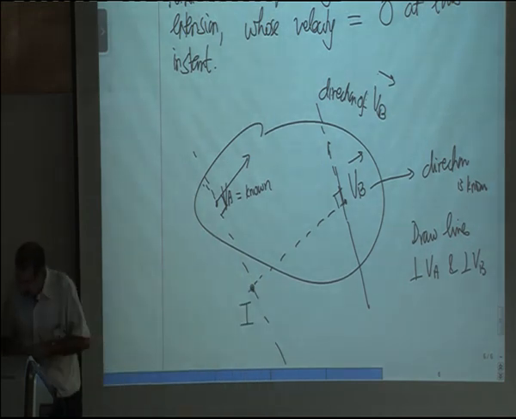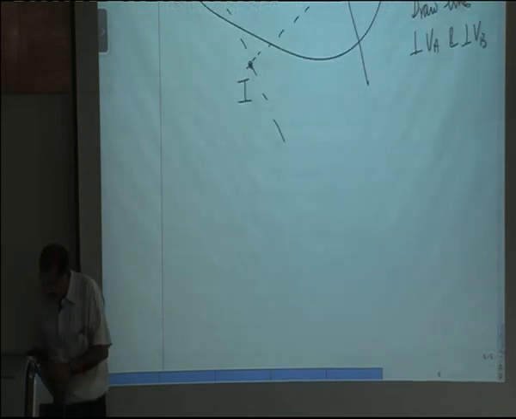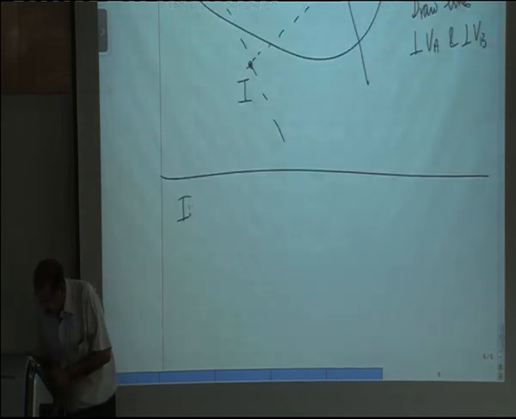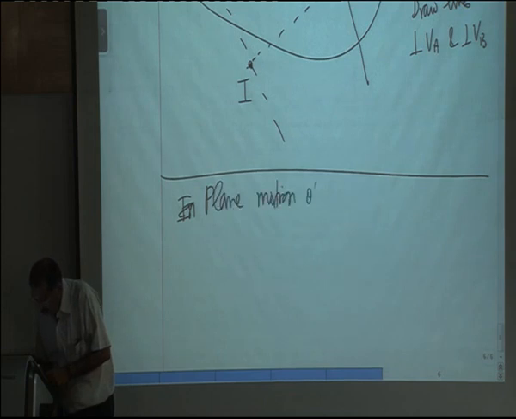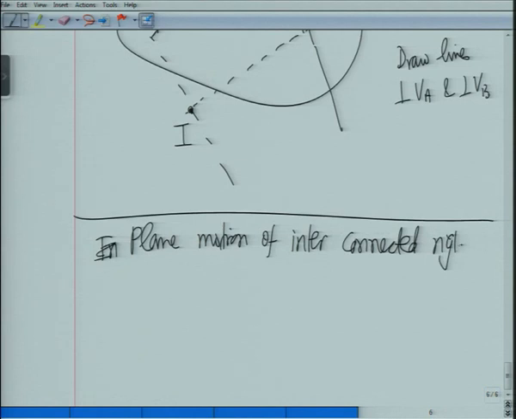Now from this, we can move on to problems of plane motion of interconnected rigid bodies.